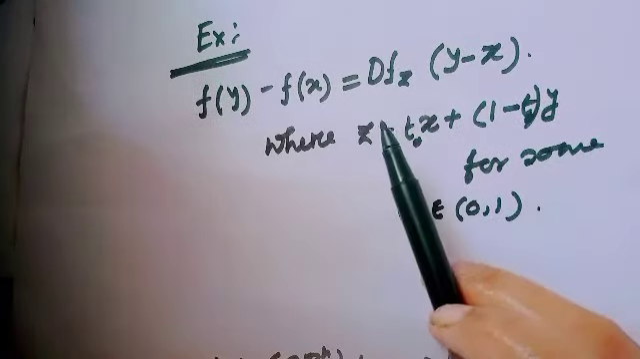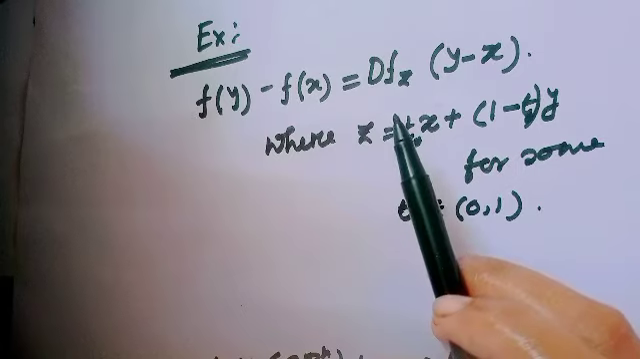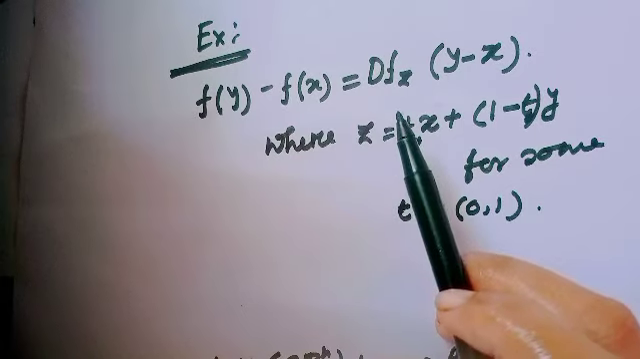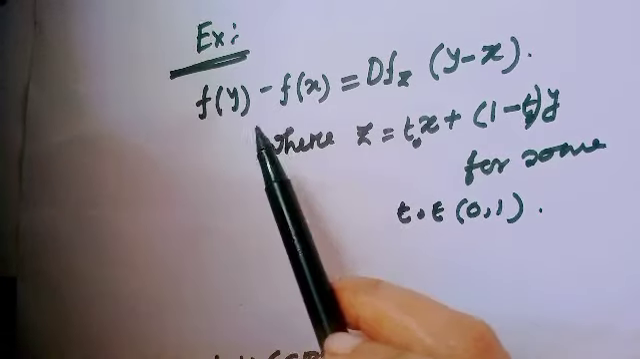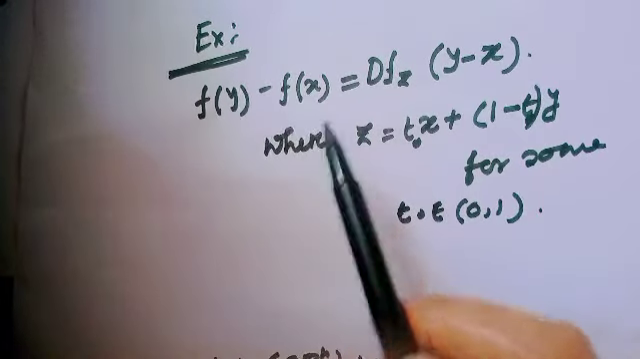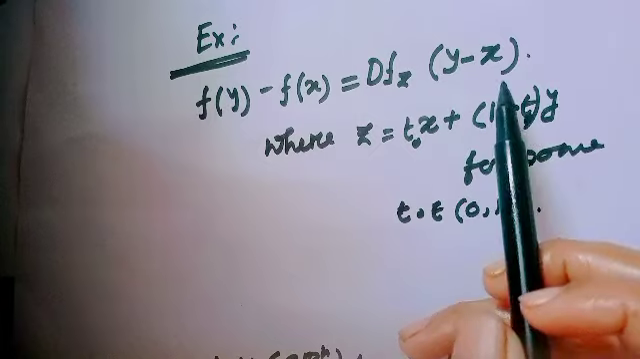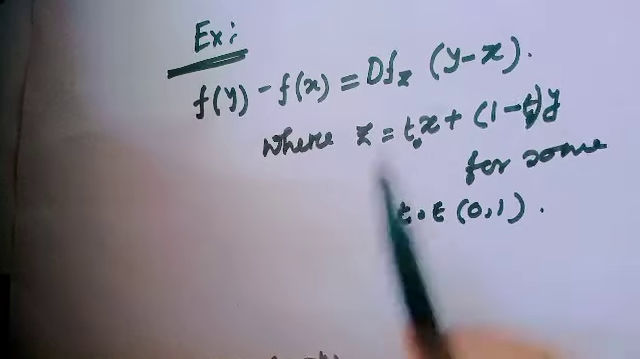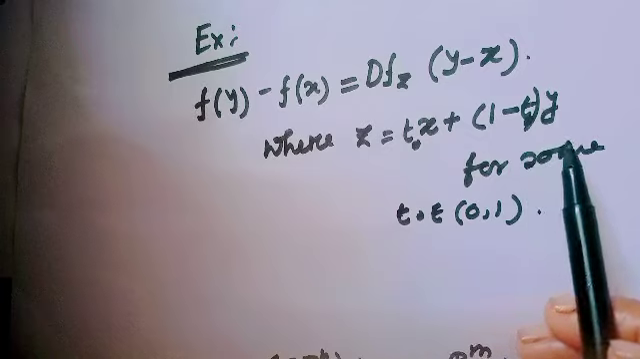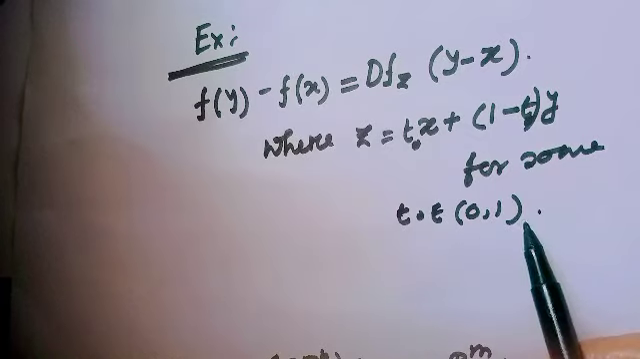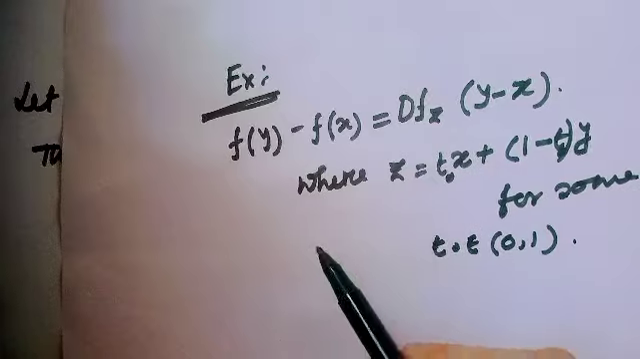For the mean value theorem in functions of several variables, we expect it should be f(y) minus f(x) equal to df(z) times (y minus x), where z equals t0 x plus (1 minus t0) y for some t0 belongs to the open interval (0, 1). But this is not true.